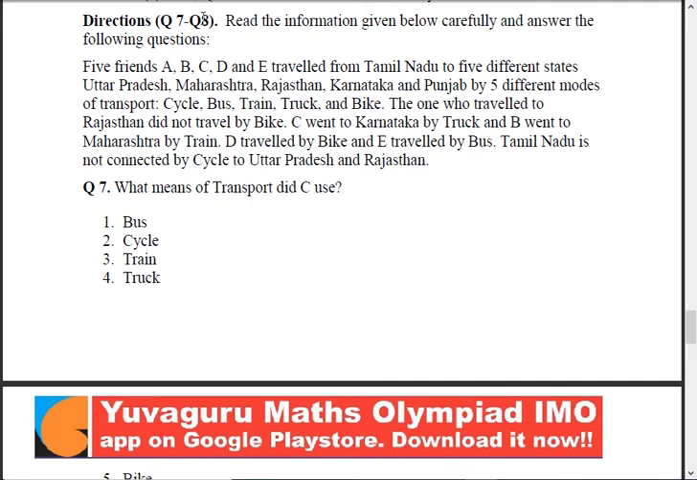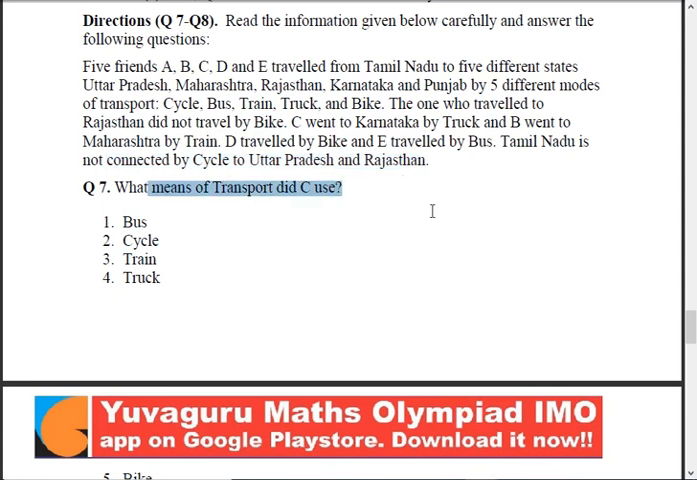See this, the question is 7 to 8, both these questions. Read the info given below and carefully answer the questions. 5 friends A, B, C, D and E traveled from Tamil Nadu to 5 different states: UP, Maharashtra, Rajasthan, Karnataka and Punjab by 5 different modes of transport: cycle, bus, train, truck and bike. The one who traveled to Rajasthan did not travel by bike. C went to Karnataka by truck. B went to Maharashtra by train. D traveled by bike and E traveled by bus. Tamil Nadu is not connected by cycle to UP and Rajasthan. So which means of transport did C use?